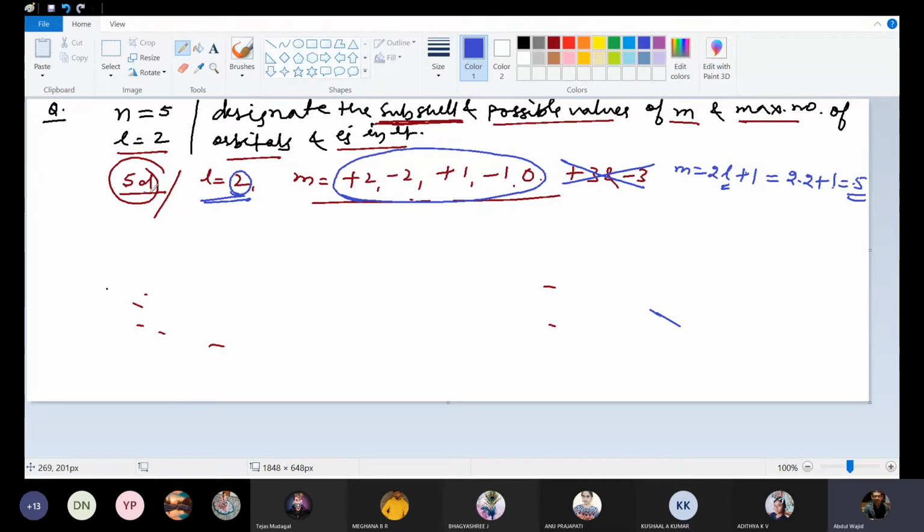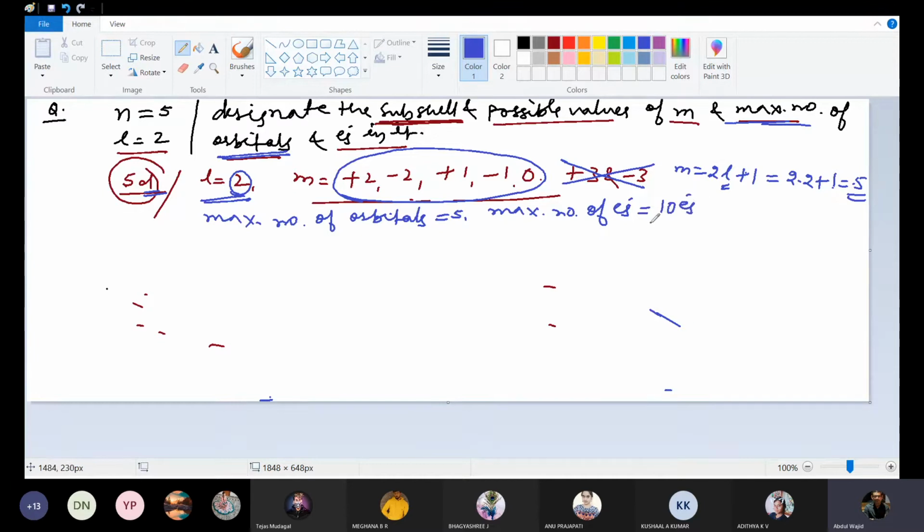Now it's d subshell. Now in d subshell, whether it is 3d or 4d or 5d or whatever it is, in d subshell, maximum number of orbitals can be 5, and maximum number of electrons in 5d orbitals will be 10.